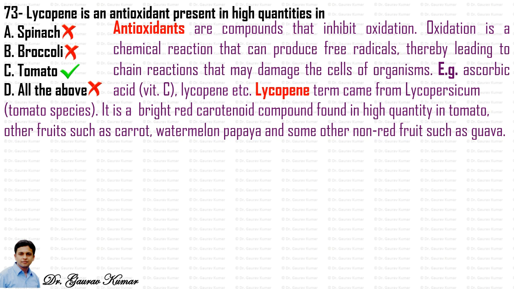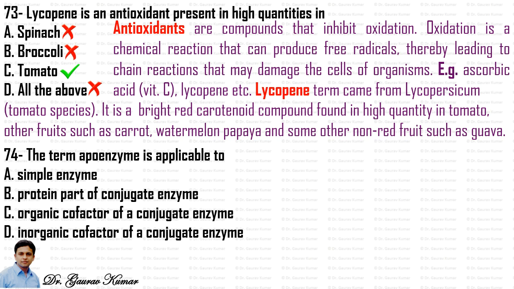The term lycopene came from Lycopersicum, that is a tomato species. It is a bright red carotenoid compound found in high quantity in tomato and also in other fruits such as carrot, watermelon, papaya, and some non-red fruits also, such as guava. So it is not that lycopene will be in red-colored fruits only like tomato, carrot, watermelon, etc., but it is found in non-red fruits such as guava also.